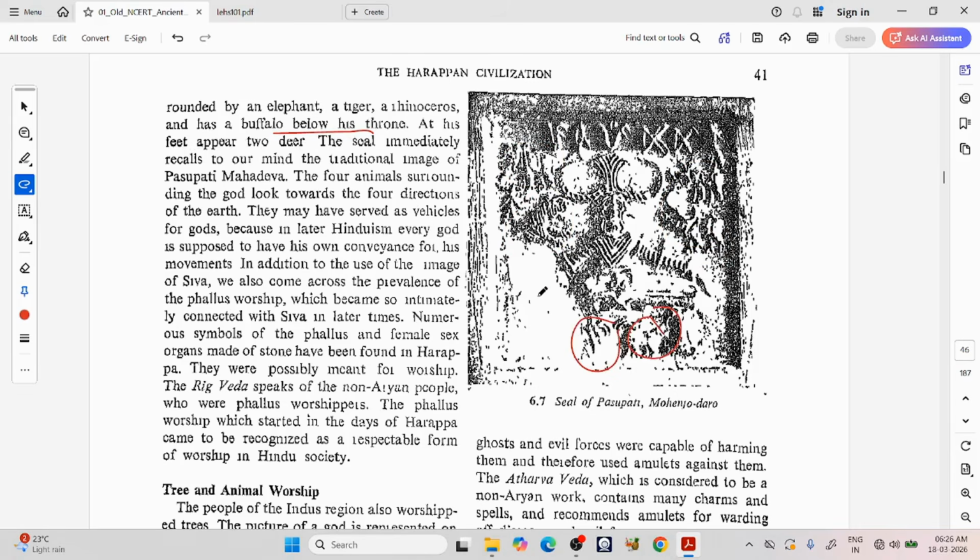This image here is not clearly visible. When we read the chapter in the new NCERT, we can clearly see the related seal. This seal immediately recalls to our mind the traditional image of Pashupati Mahadeva. The 4 animals surrounding the god look towards the 4 directions of the earth.